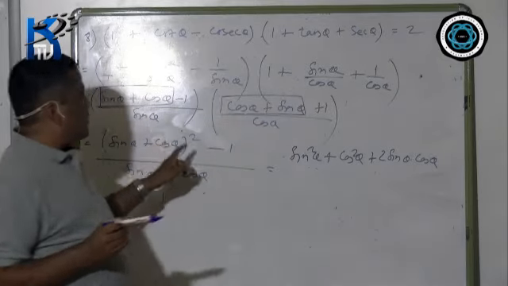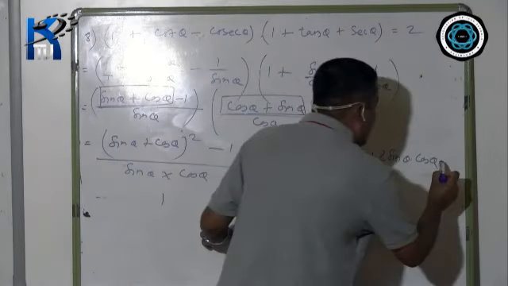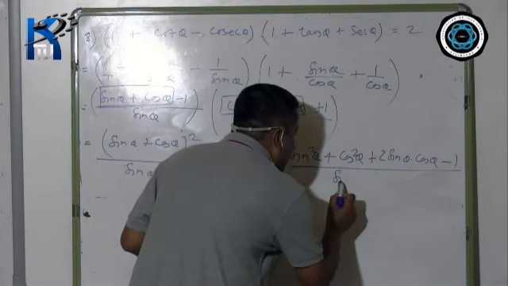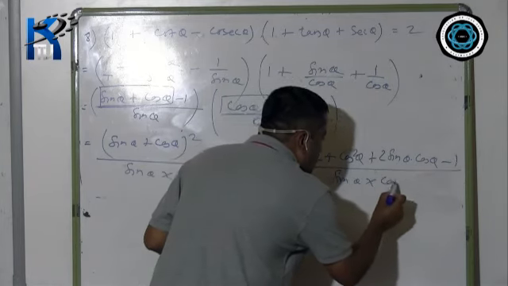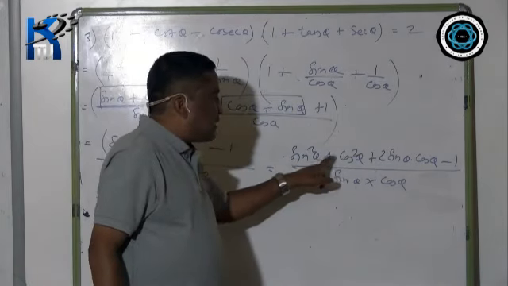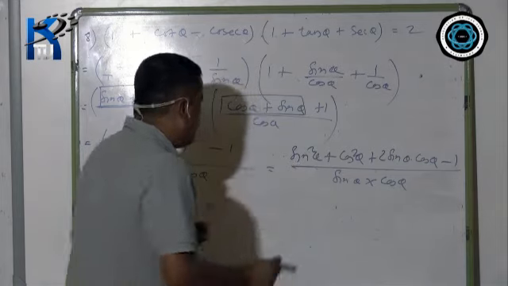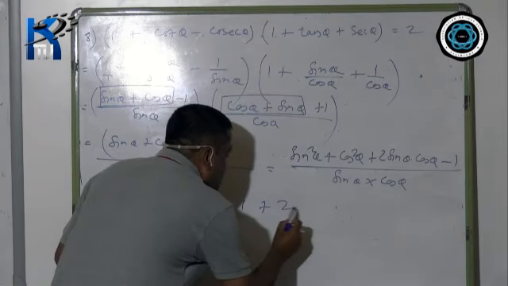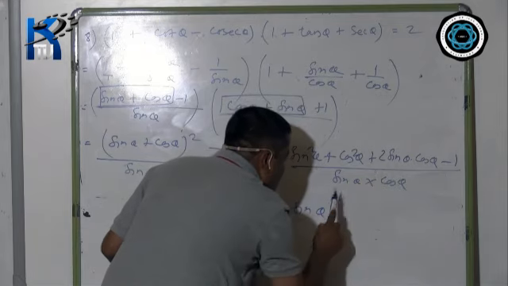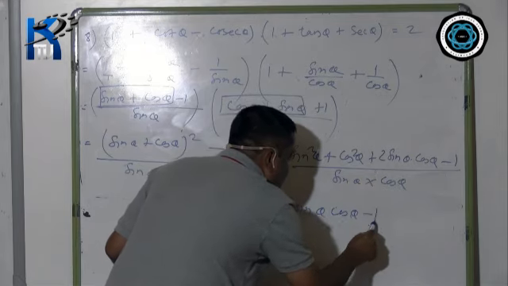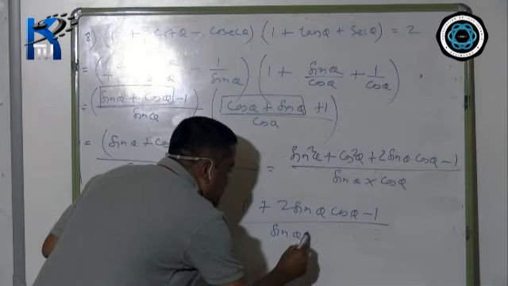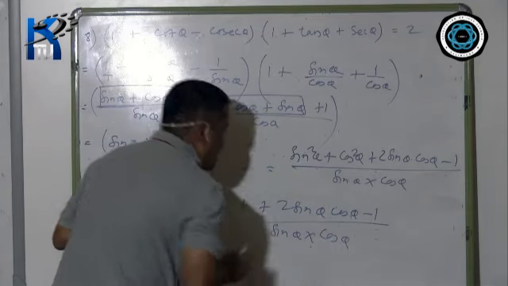A square plus B square plus 2AB minus 1 divided by sin theta into cos theta. Now, sin square theta plus cos square theta is 1. 1 plus 2 sin theta cos theta minus 1 divided by sin theta into cos theta.